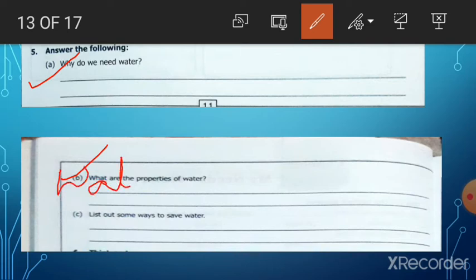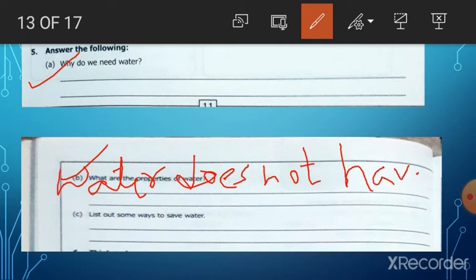F-I-X-E-D, fixed. This is the answer of number B. Okay, fixed shape.